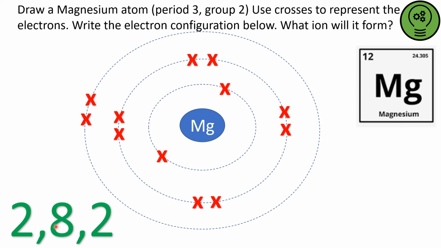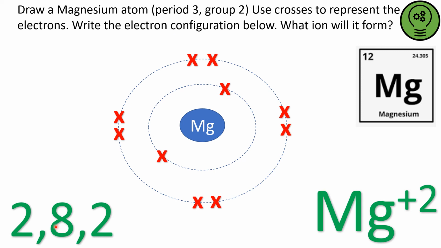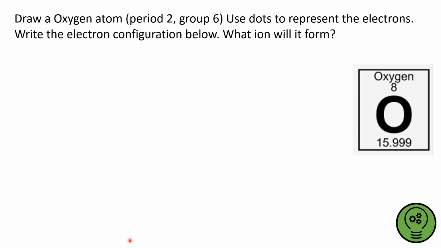And it's got 2 electrons in the outer energy level, so it's going to lose those 2 electrons to form a +2 ion. And what would that look like if I drew that? Well, I would get rid of the outer energy level, wouldn't I? Okay, so have a go at this one for oxygen, please.